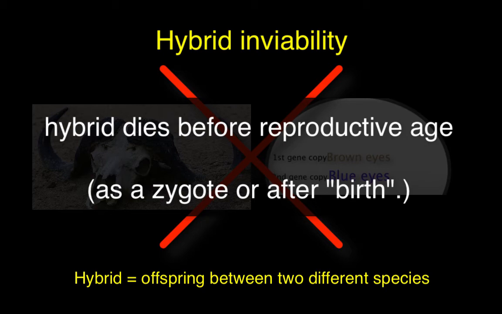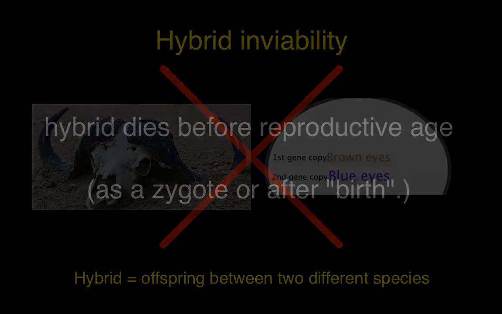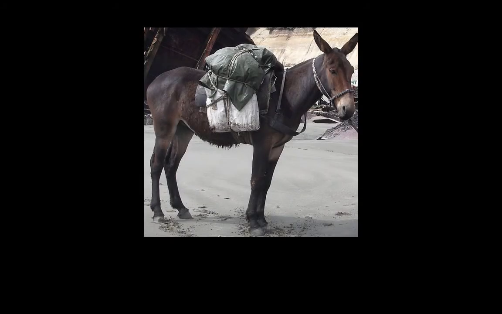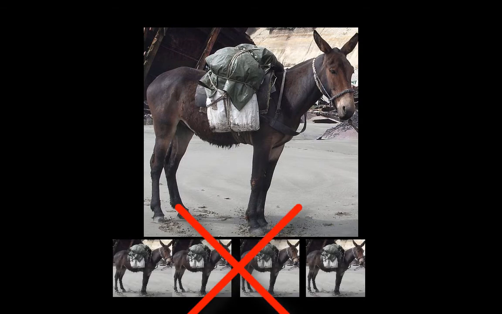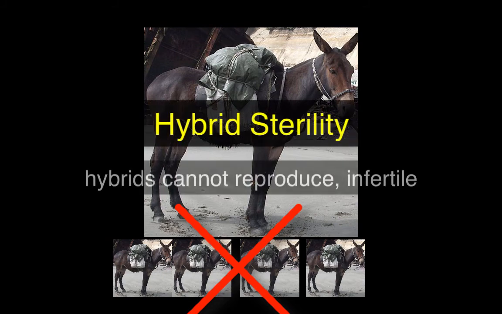The word inviable means unsuccessful, unable to live. Now let's say that hybrid is viable and it does grow to reproductive age, but it is unable to reproduce. We call that hybrid sterility because that hybrid is sterile or infertile.